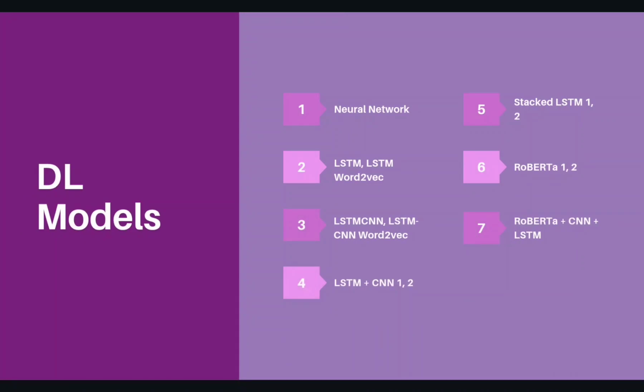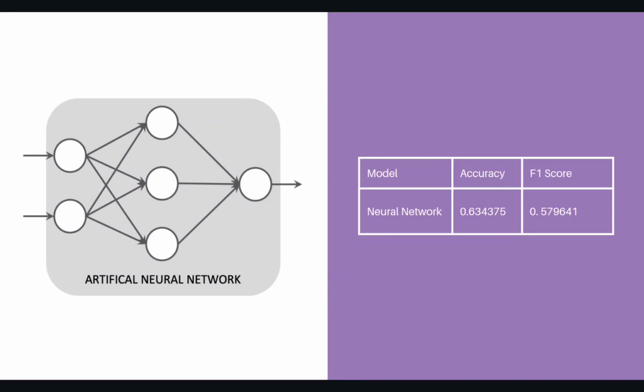Firstly, ANN. Artificial neural networks along with TF-IDF embeddings contribute to this model's ability to predict hate speech. Specifications of the model are as follows. There is one hidden layer with 100 neurons, and the activation function used is ReLU, Rectified Linear Unit. As can be seen on the screen, this model gave about 0.634 accuracy and an F1 score of about 0.579. It could be considered as a base margin for the further deep learning models.